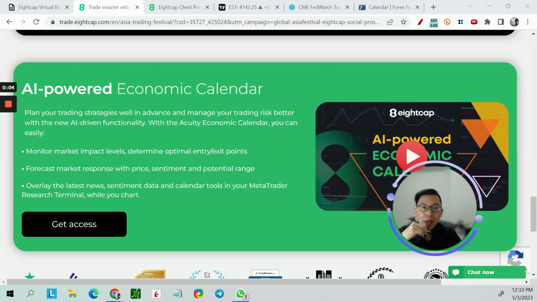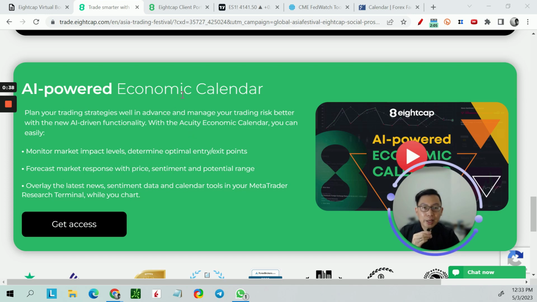So last weekend we held our Asia Trading Festival, and during the event itself we mentioned the Eightcap booth. With the Eightcap booth there is this AI-powered economic calendar that is a collaboration with Eightcap. And I mentioned that this calendar is actually not too bad. You can see from the screen, this is the Eightcap booth. So in this video now I'll walk through and review this economic calendar, and why I think it is really not too bad. You should give it a try.